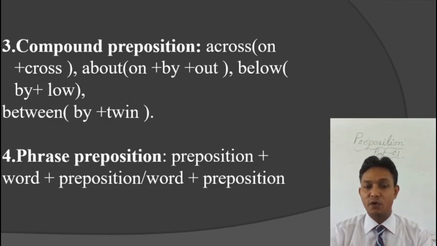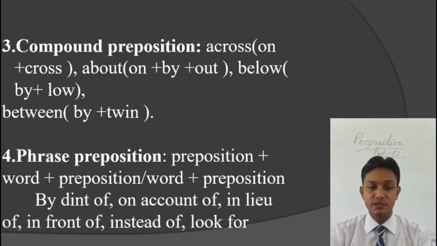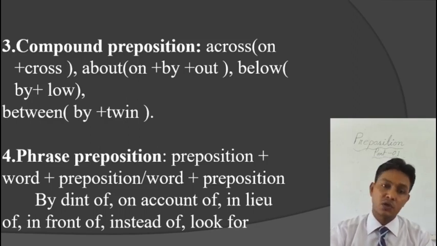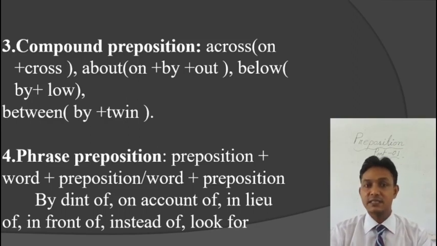When any phrase is formed with the help of a preposition, whether in the beginning or at the end, we call it phrase preposition, like by dint of, on account of, in lieu of, in front of, instead of, etc. If we look at all these prepositional phrases, we see that there is a preposition in the beginning and at the end. But this is not always necessary. There can be a preposition either in the beginning or at the end. If there is a preposition in the phrase, we consider it a phrase preposition.